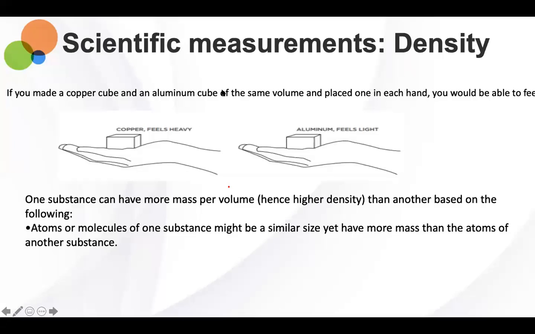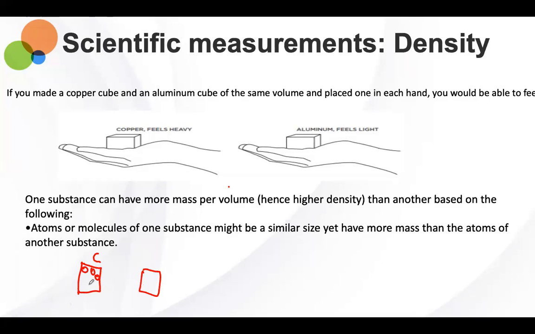All right, so one substance can have more mass per volume, which would mean that it has a higher density than the other based on the following. As I was trying to say, atoms or molecules of one substance might be a similar size. So you might have the same block, let's say this is copper, C, and aluminum, A, and they have the same amount of molecules.